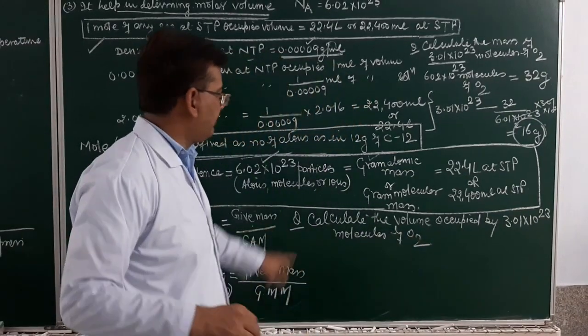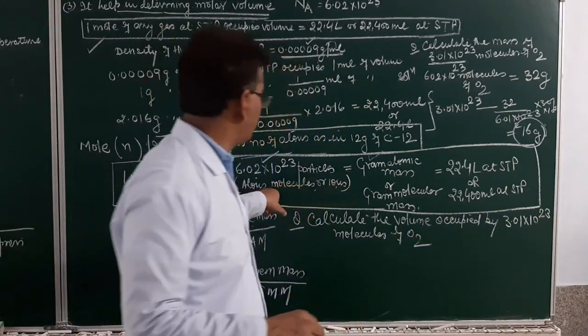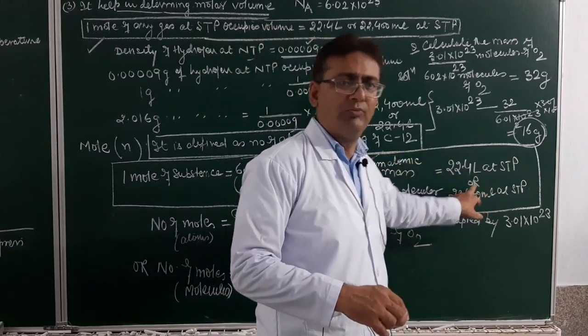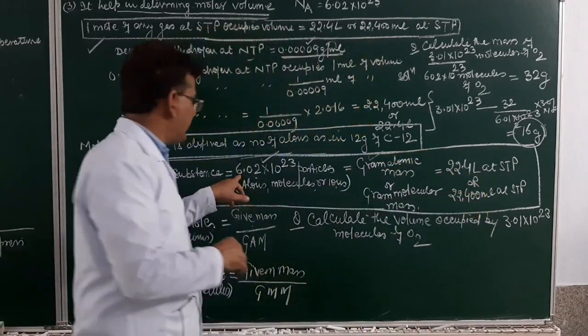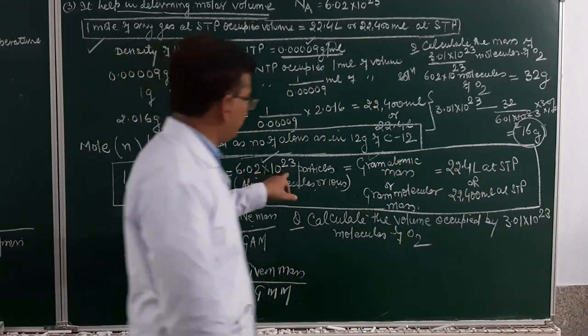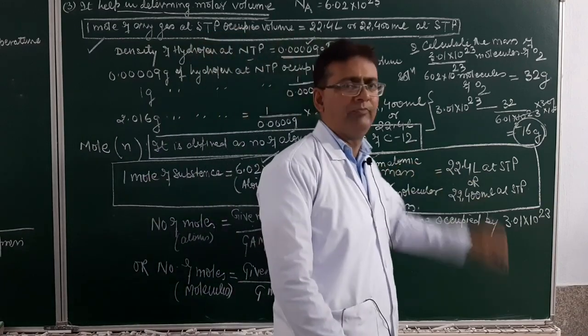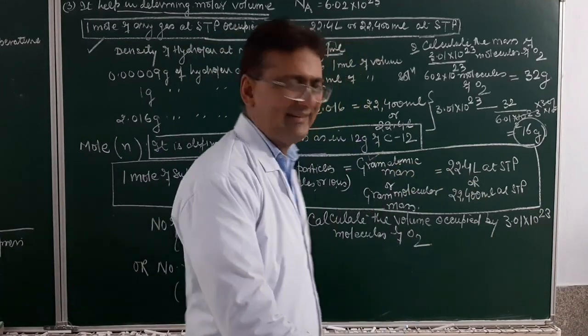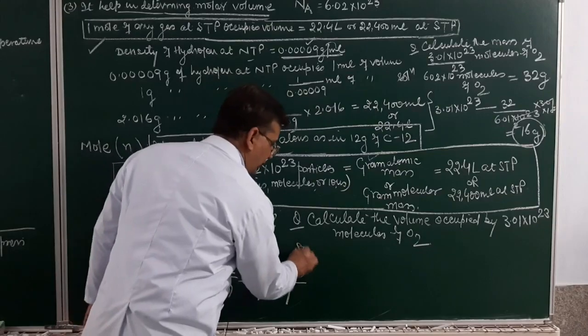Here I have to establish the relationship between the number of molecules and the volume. What relationship do I have? 6.02 into 10 raised to power 23 molecules occupy what volume? 22.4 liter at STP. So how will I solve this one?